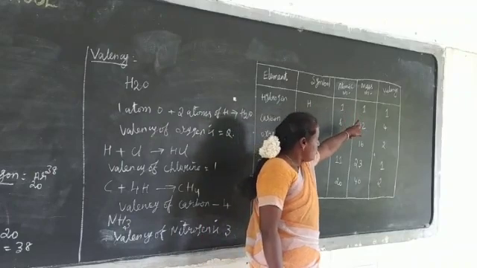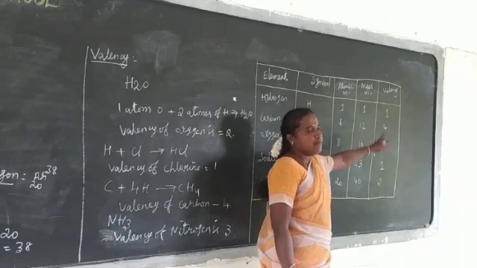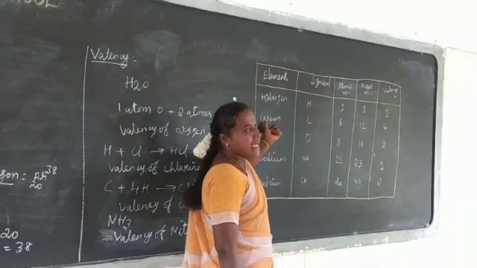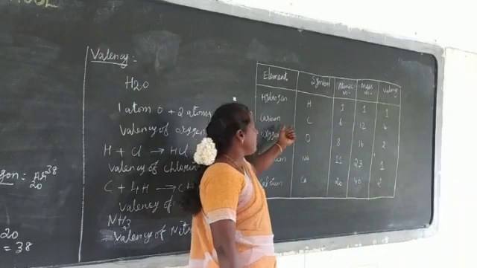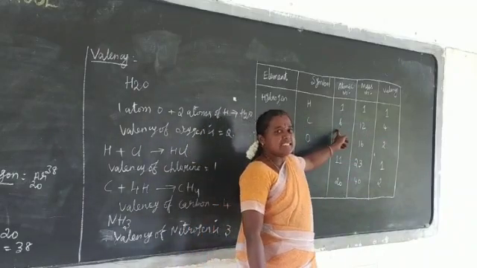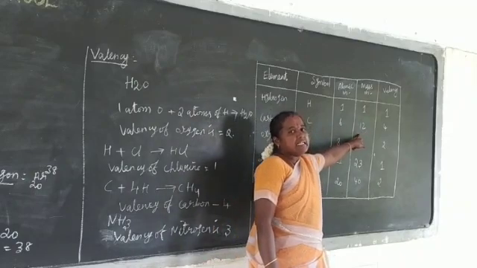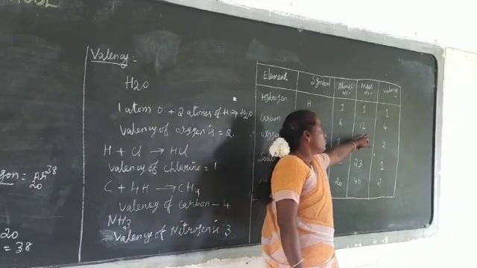Mass number is 1. Therefore, the valency is 1. Next one element, carbon. The symbol of carbon is C. Its atomic number is 6. Its mass number is 12. Therefore, its valency is 4.